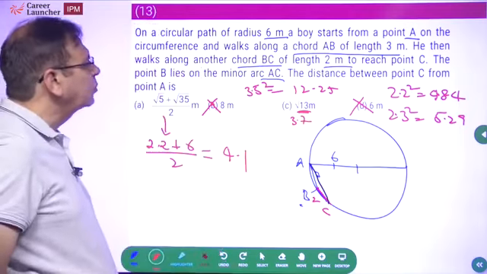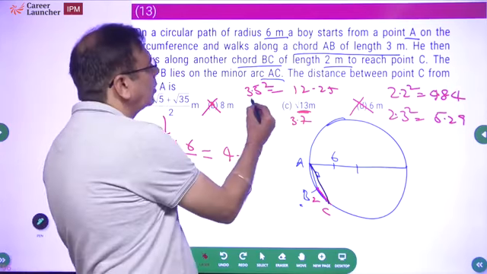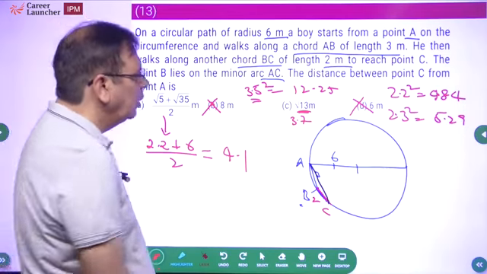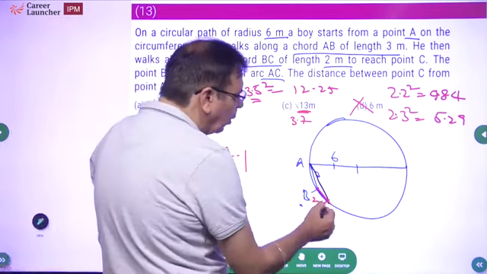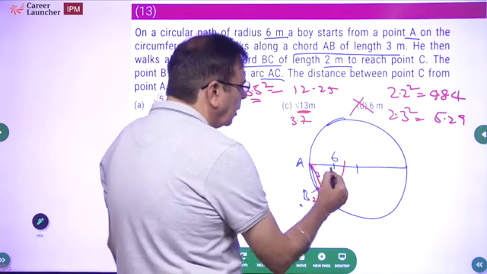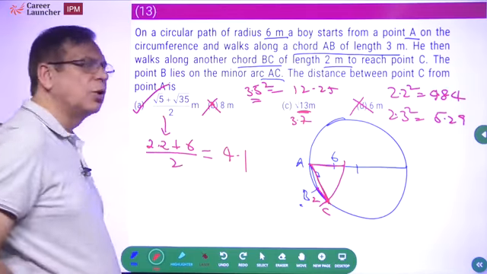Under root of 13 is approximately 3.7, slightly more than this. So what is your answer going to be? When you measure, you will find this is definitely around 4. If you just take it here, this is about 2/3. If it is about 2/3, the answer should be choice A.